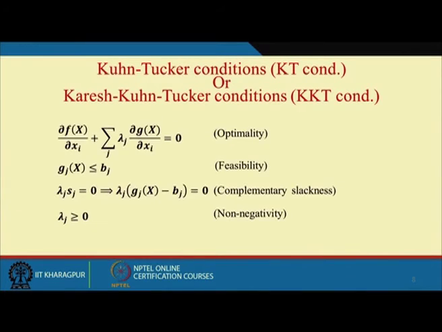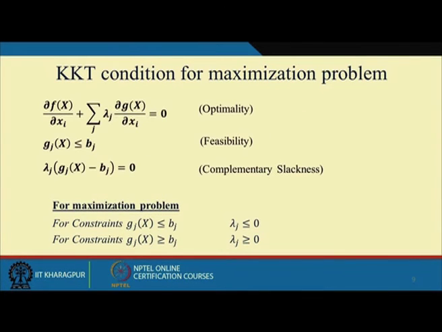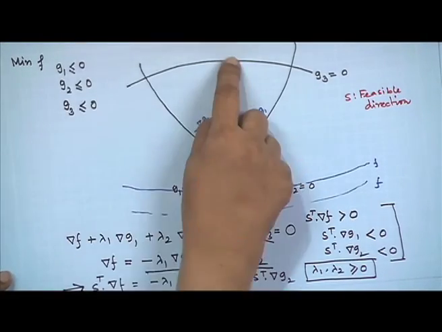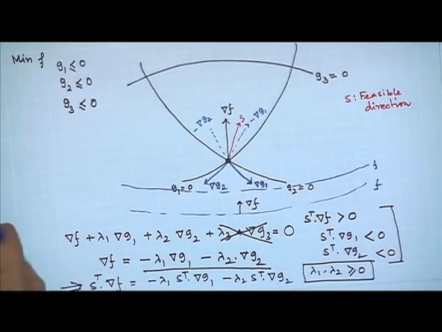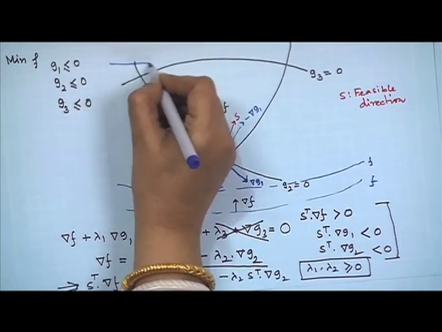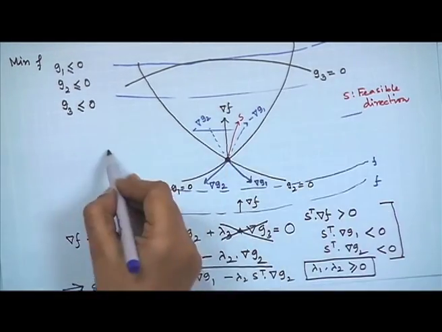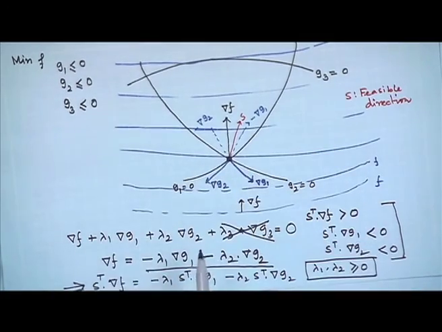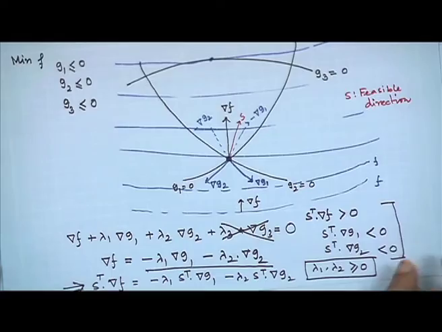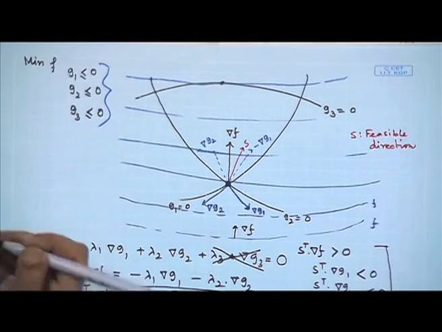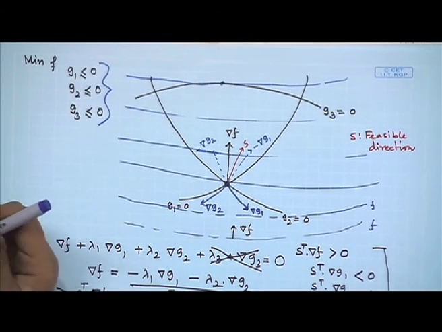Similarly, for the maximization problem, the case is reverse. Here also we can explain, because if the function is moving further and further, we can find the optimal solution here, is it not? We can see the optimal solution will come here, because the objective function is moving this way. These are the level curves of the objective function. Okay. This is the optimal solution. Just try to prove that for the less than or equal to type, lambda j would always be less than or equal to 0.